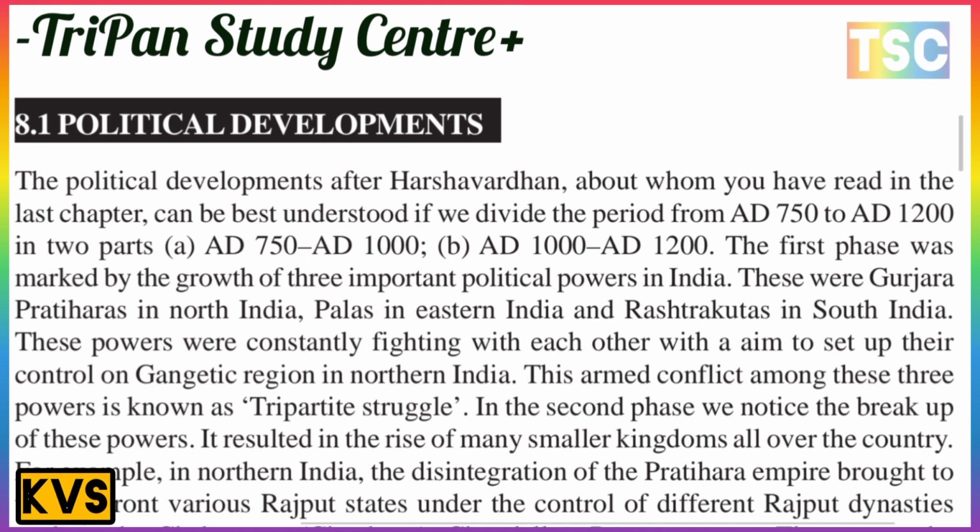These three powers were fighting with each other, and the aim was to gain control over the Gangetic region of northern India. These powers were constantly fighting with each other, and the only aim was to control the Gangetic region of North India. This armed contest among these three powers is known as the Tripartite Struggle. That is the most important name here.